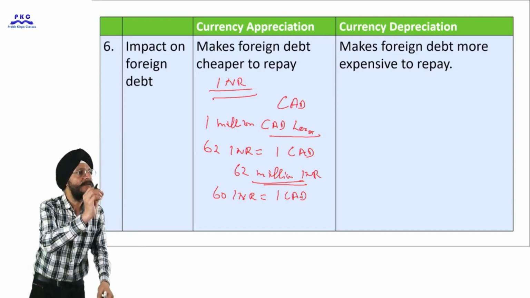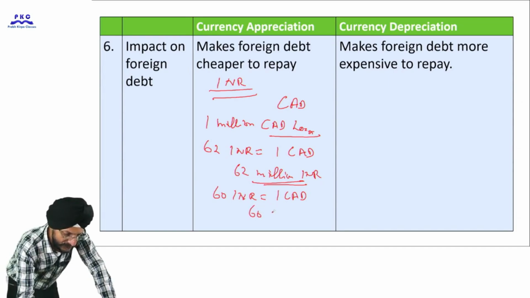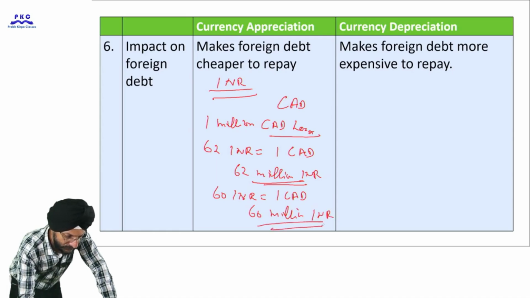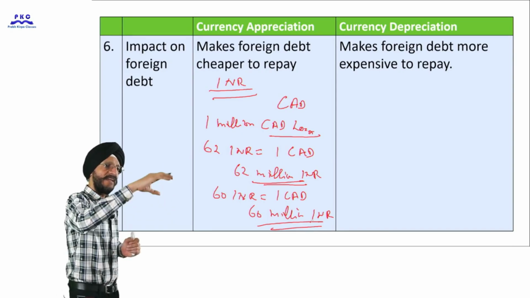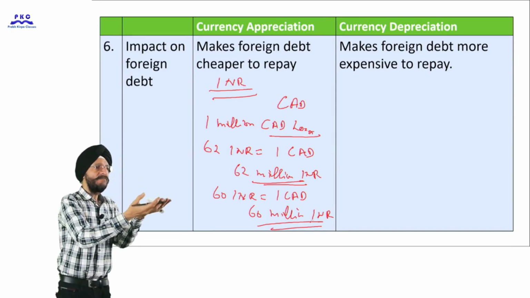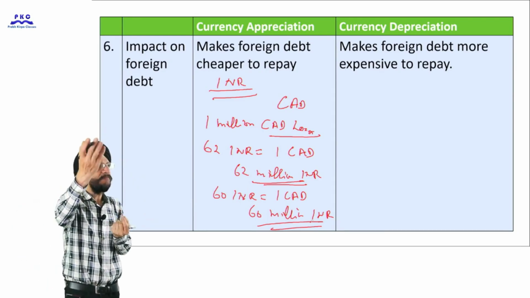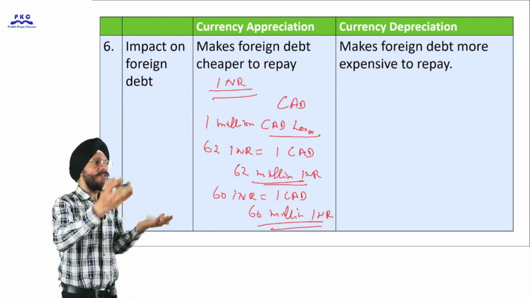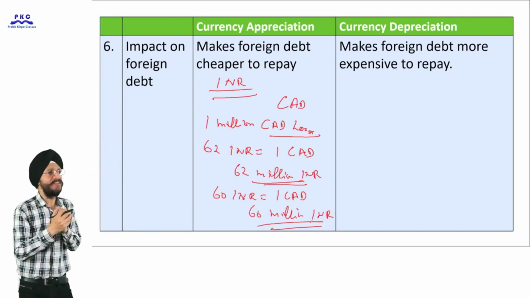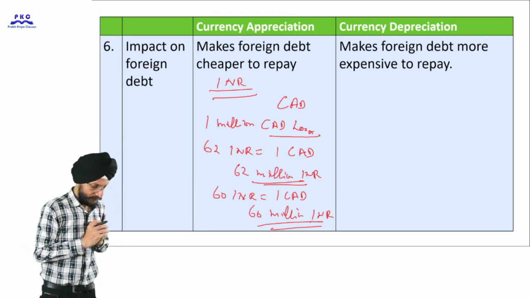Now the Indian government will have to pay somewhat near 60 million Indian rupee. That is, it will have to pay less in Indian currency. That is, it will require only 60 million Indian rupee. It will convert the same into foreign currency, that is Canadian dollar, and repay the loan. So, the currency appreciation is beneficial or positive for the borrowers.